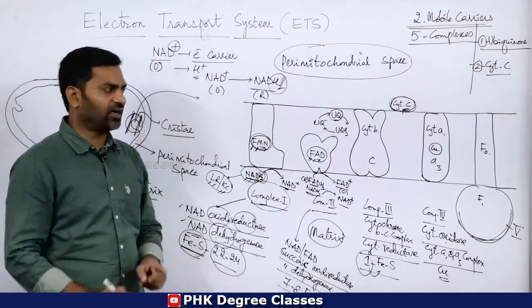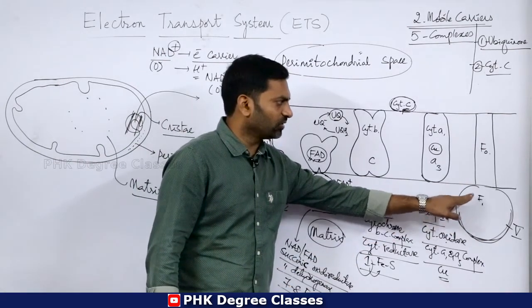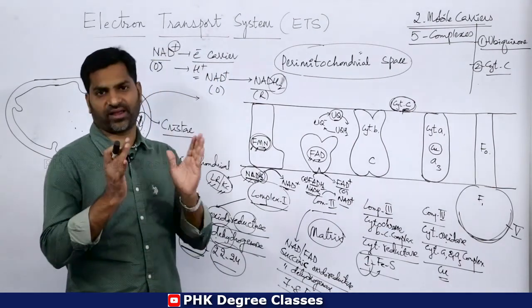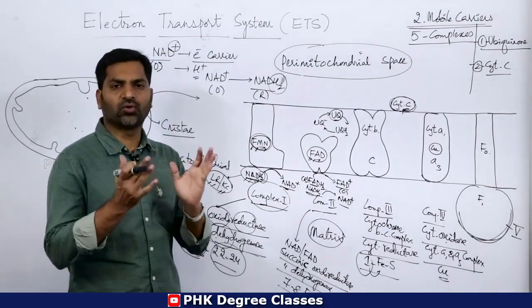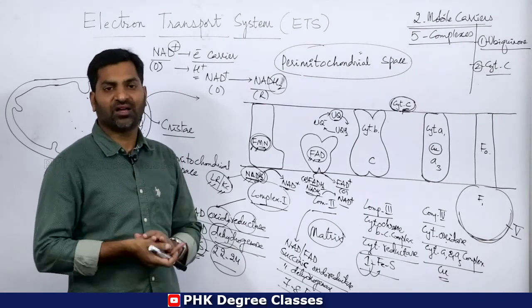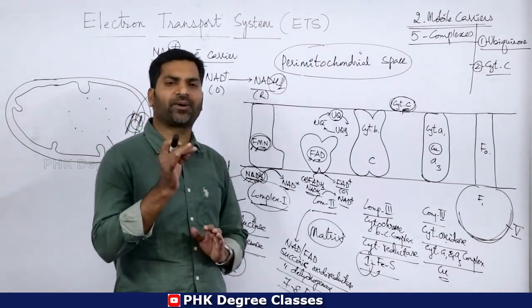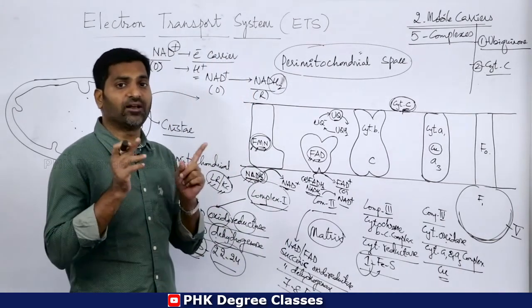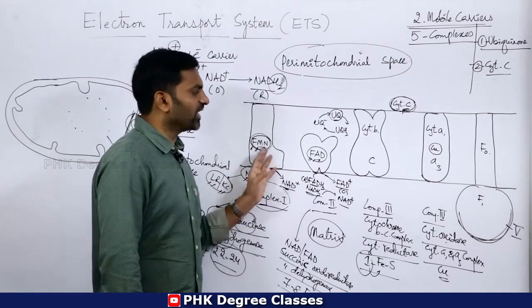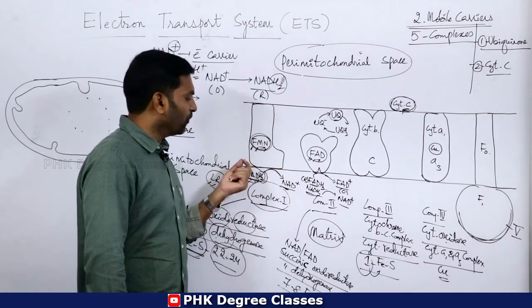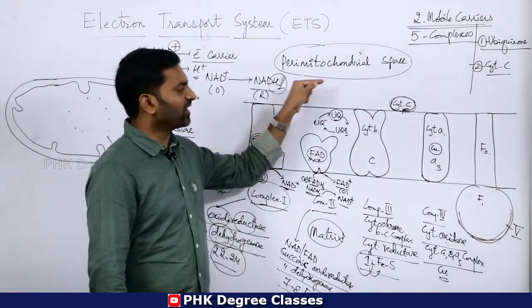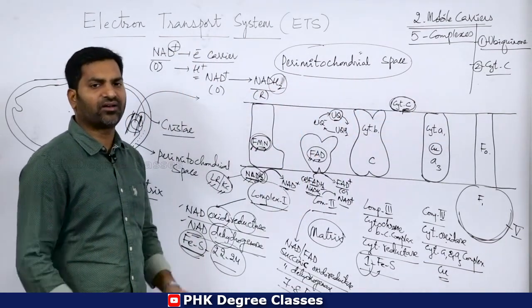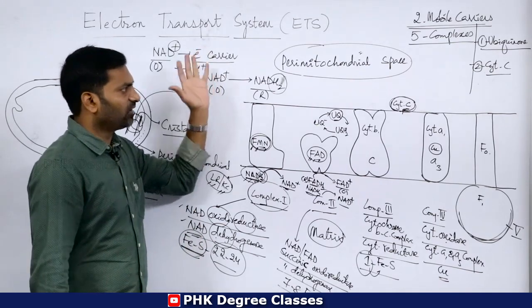Okay, in the next class we will see how the oxysome, or you can say the F0 F1 complex, looks like. That will be the next session, and after completing the shape and structure of everything related to the F0 F1 complex, we will move towards how the electrons move from one complex to another complex. So this is the next topic of the respiratory mechanism.